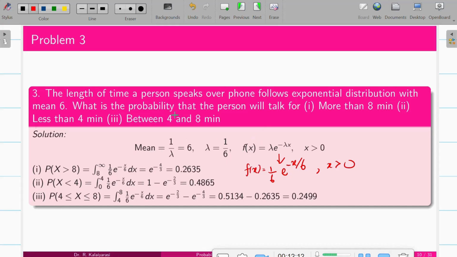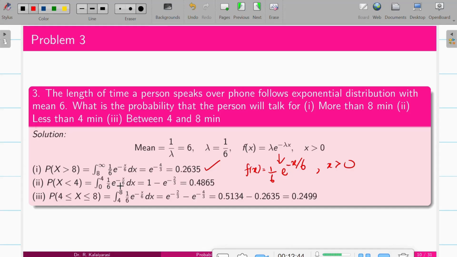What is the probability that the person will talk for more than 8 minutes? More than 8 minutes is x greater than 8, less than 4 minutes is x less than 4, and between 4 and 8 is the remaining case. More than 8 minutes is P of x greater than 8, so it is integral 8 to infinity f of x dx. We integrate and substitute the upper limit minus lower limit and you'll find the answer. If it is less than 4, the upper limit will be 4 and the lower limit will be 0.